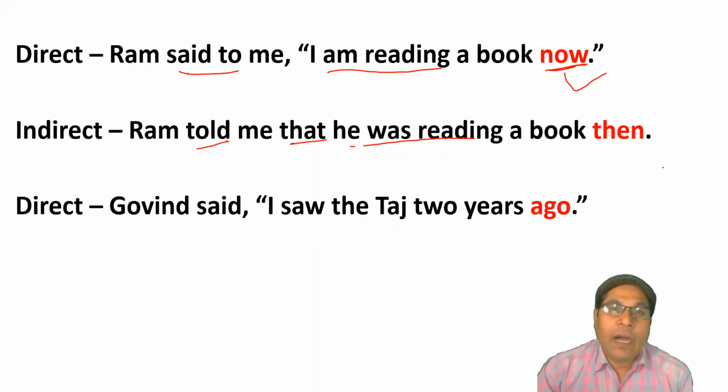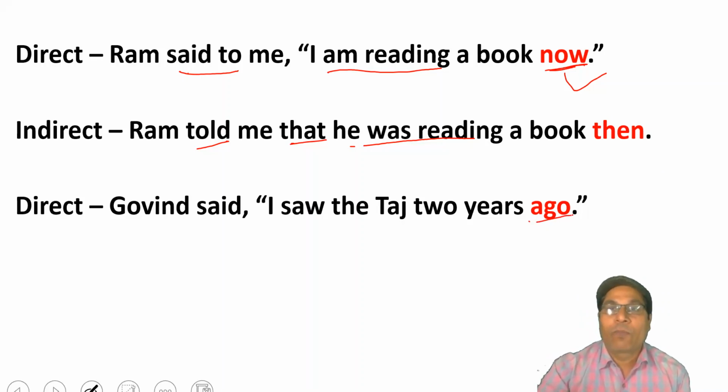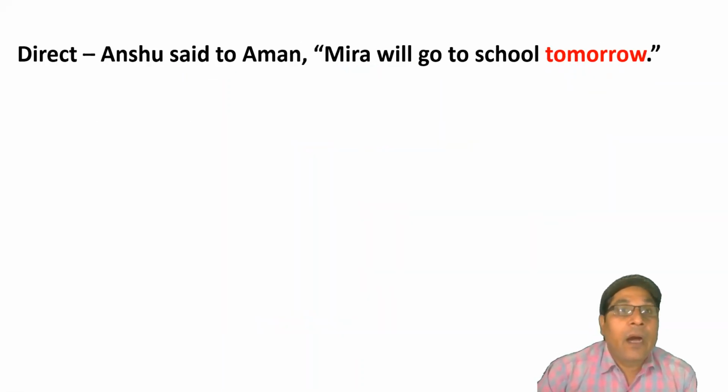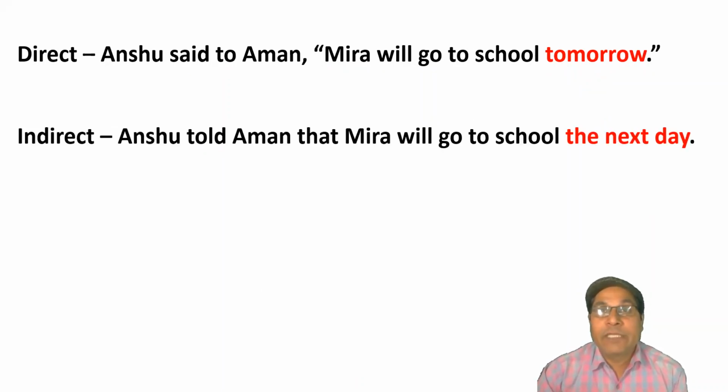Govind said, I saw the Taj 2 years ago. Ago will be changed as before. Clear? Let us see the next sentence. Asu said to Aman, Meera will go to school tomorrow. Tomorrow means the next day. It will be changed into the next day. Clear?